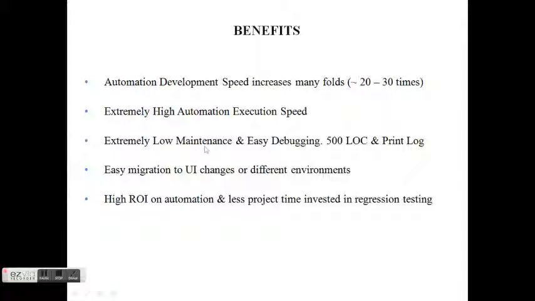Another low maintenance part is that we have just 500 lines of code. Many projects, even simple projects, will end up with 20,000 to 30,000 lines of code when 6 to 7 resources work for around 6 months. So they generate a lot of lines of code, but since it's a robot framework, it intelligently figures out everything. We hardly have 500 lines of code.